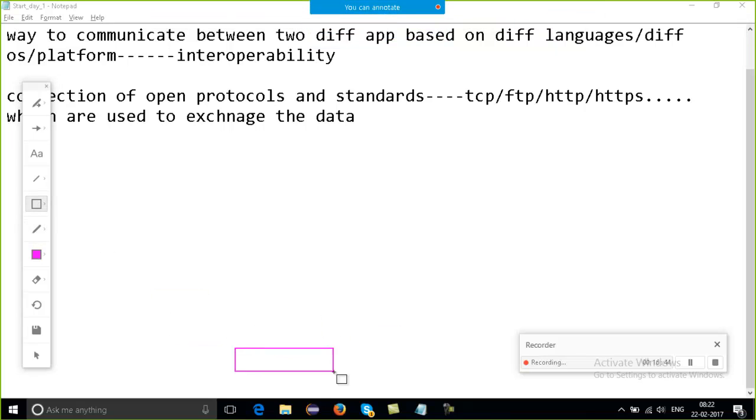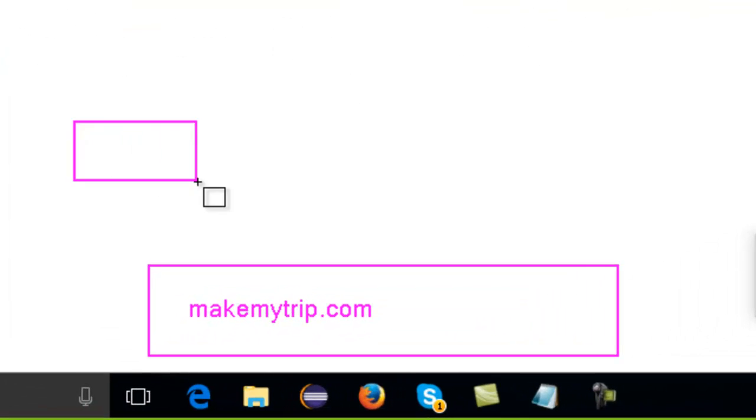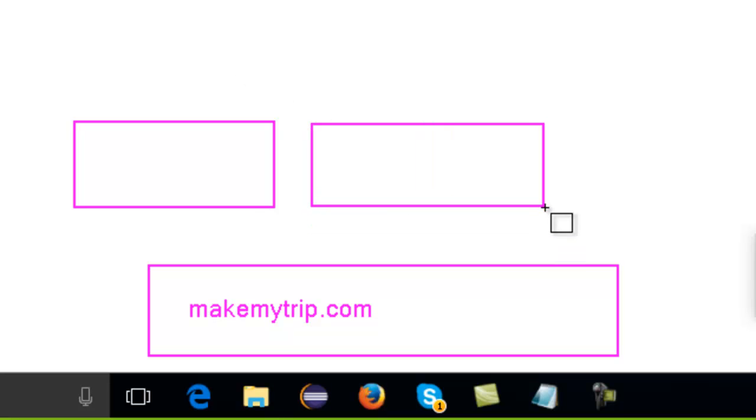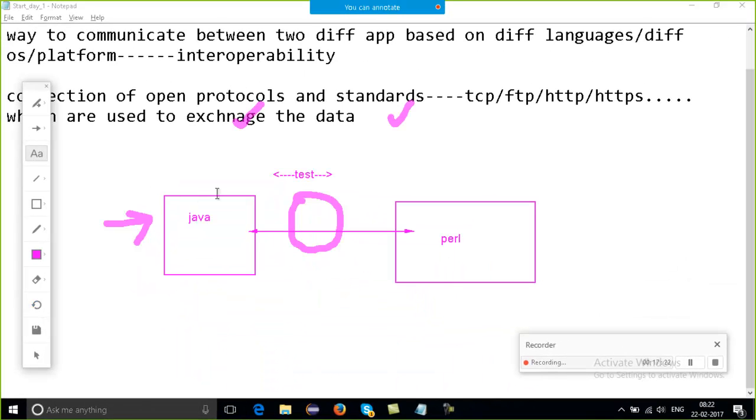Say if you as an end user write makemytrip.com. You just write makemytrip.com, and then you write your demands. As I want to go from Delhi to Goa on this date, right? If you write two different scenarios in which you want to go, say this is from Delhi to Goa and this is from Goa to Mumbai, okay, you just mention it.